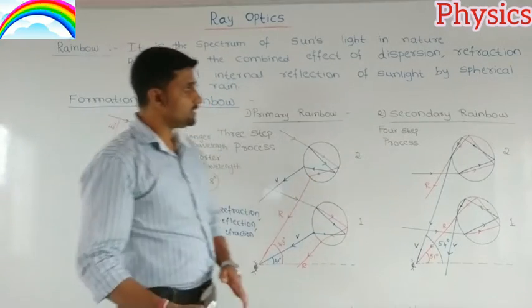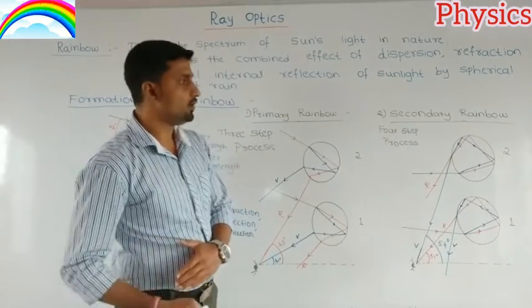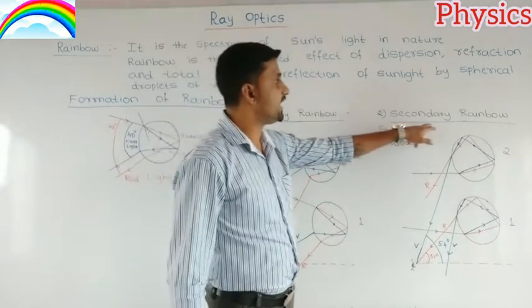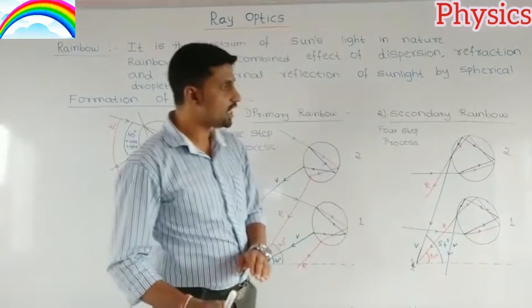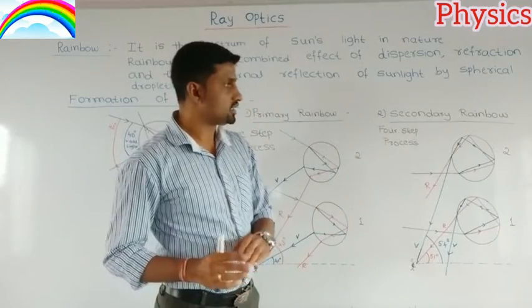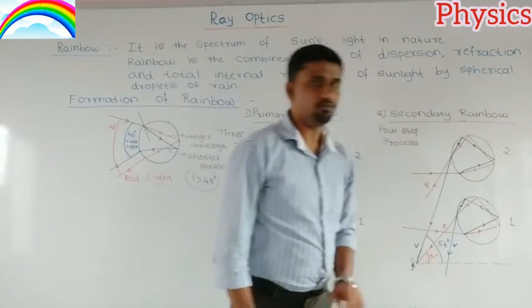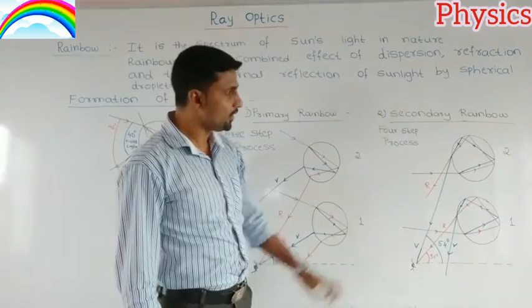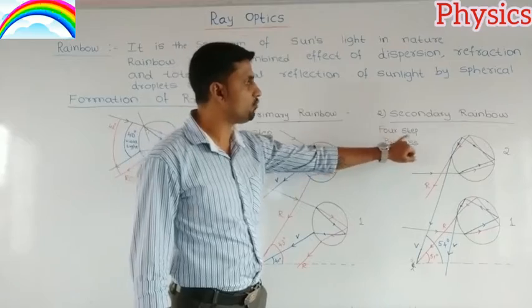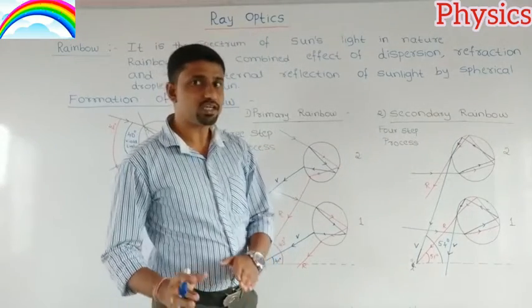Okay. Similarly, there is another type of rainbow, that is the secondary rainbow. Here also the second rainbow is formed due to two spherical droplets of rain. But here it is a four-step process. What are those four steps?